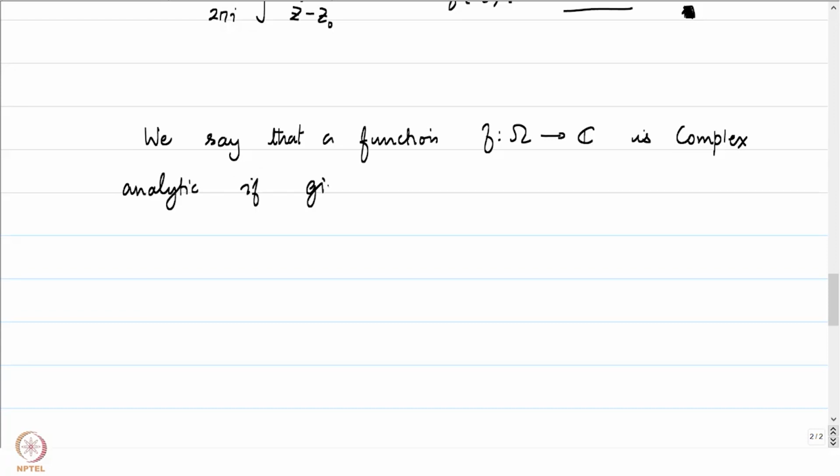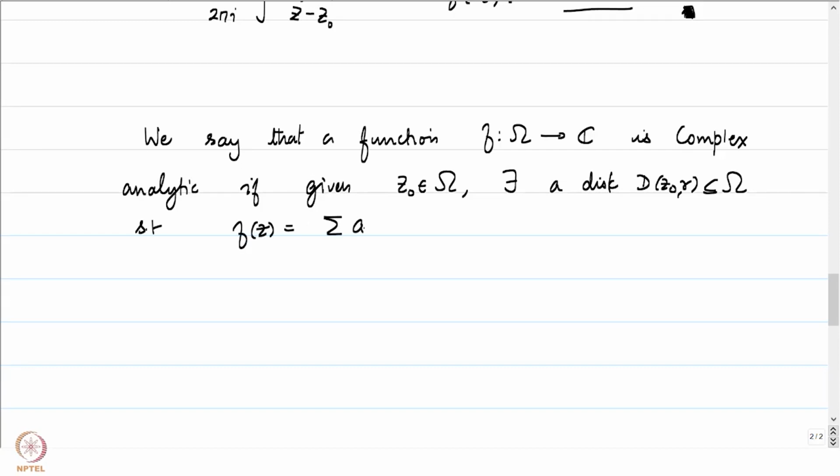If given z0 in omega, there exists a disk D(z0, r) contained in omega such that f of z is equal to the summation a_n z minus z0 to the power n.